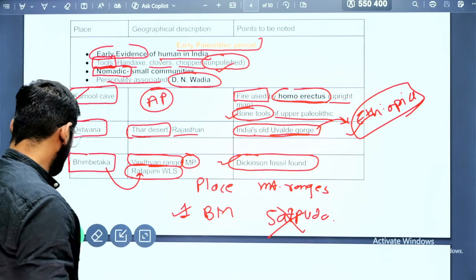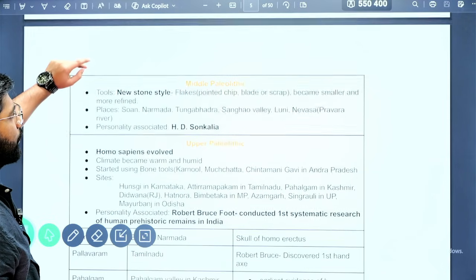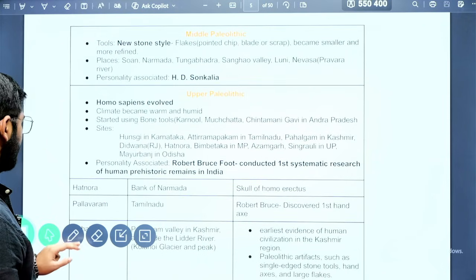Okay. So next we'll see the places in the Middle Paleolithic period.